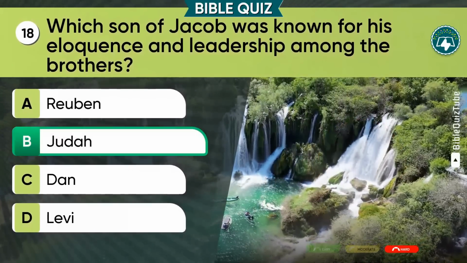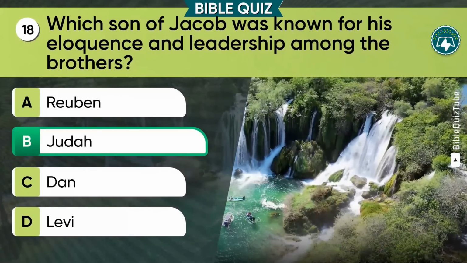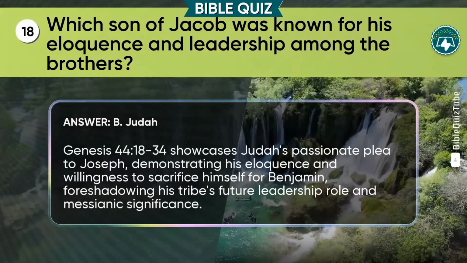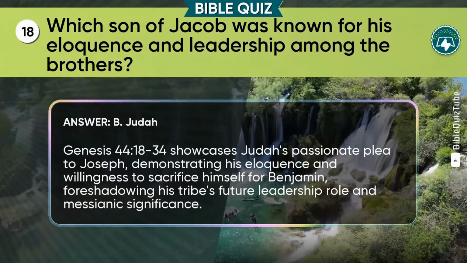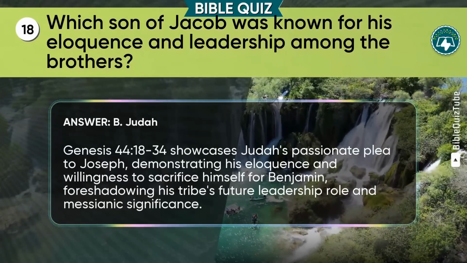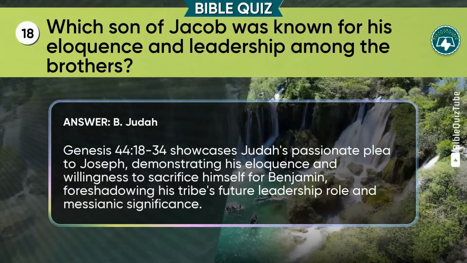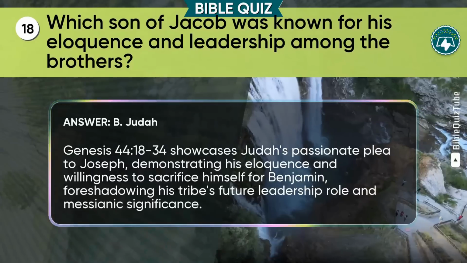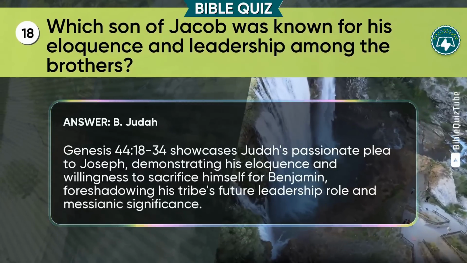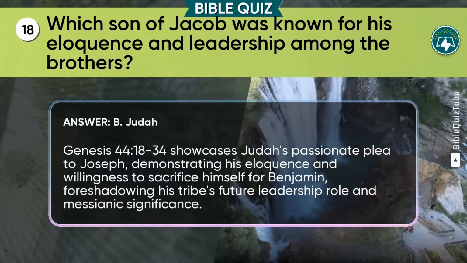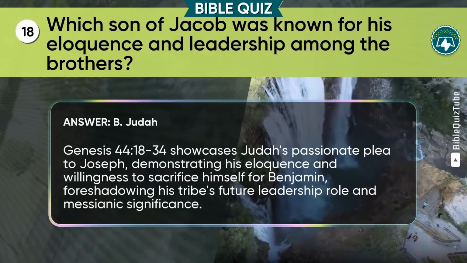You got it correct, B. Judah. The explanation. Genesis chapter 44 verses 18 to 34 showcases Judah's passionate plea to Joseph, demonstrating his eloquence and willingness to sacrifice himself for Benjamin, foreshadowing his tribe's future leadership role and messianic significance.